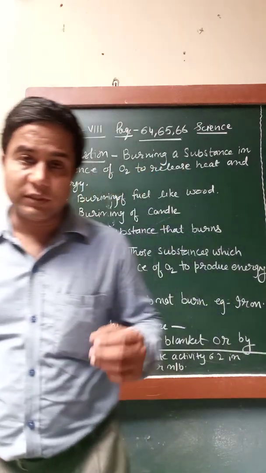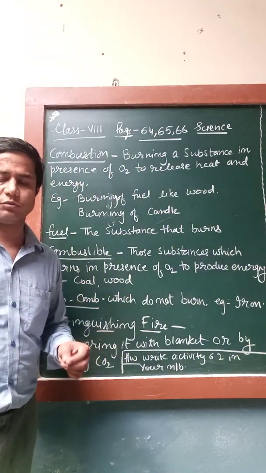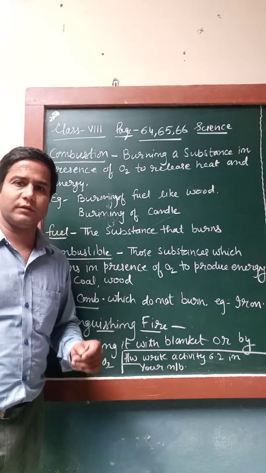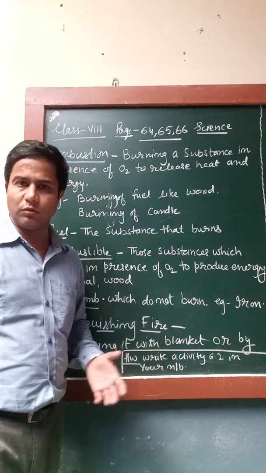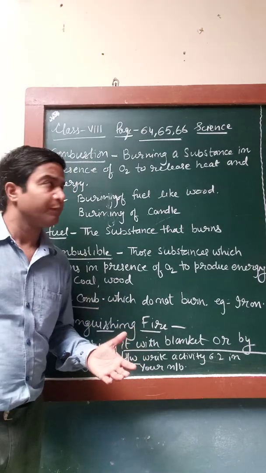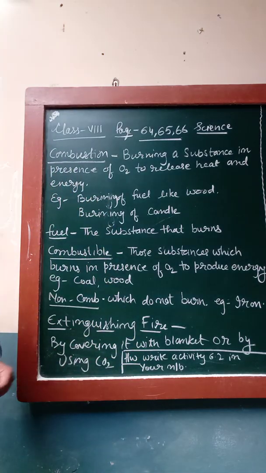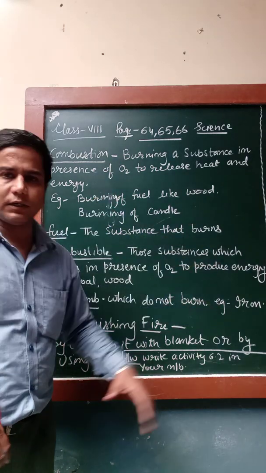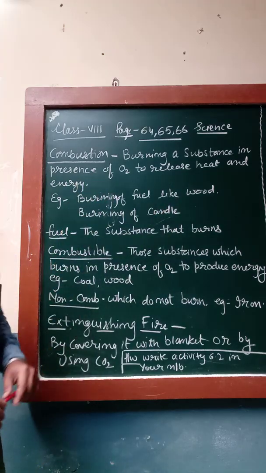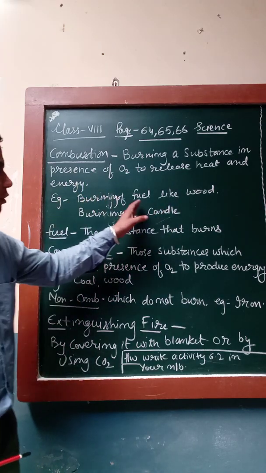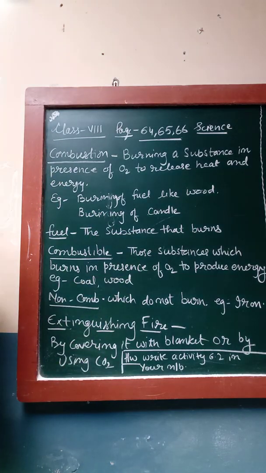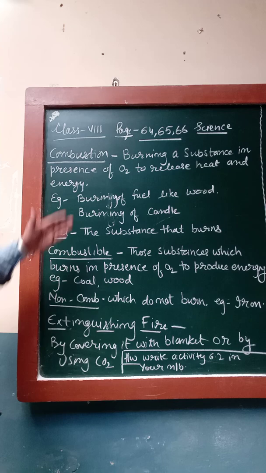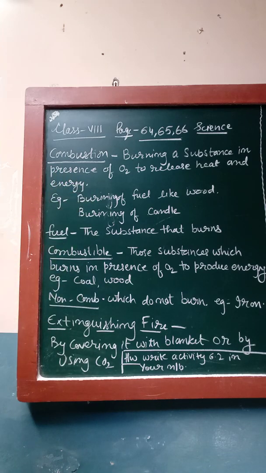Things required for combustion to take place: first of all, there should be a combustible substance, say wood, a candle, petrol or any other product that can be burned. There should be oxygen so that it can continue burning, and when it burns it releases both heat and light energy. For example, burning of fuel like wood, or burning of a candle, releases heat energy and light energy by consuming the oxygen present in the air.